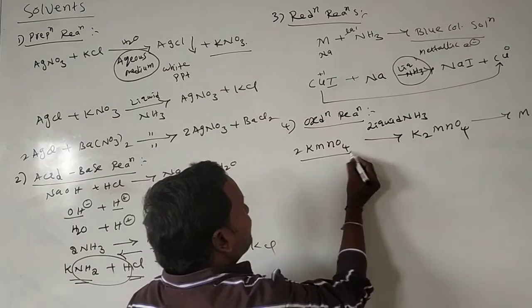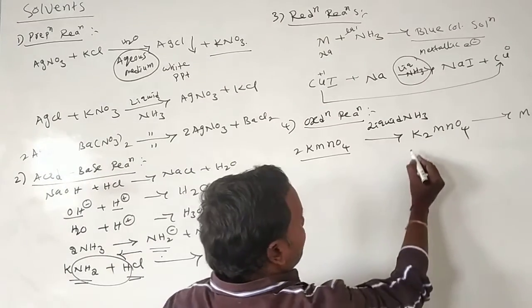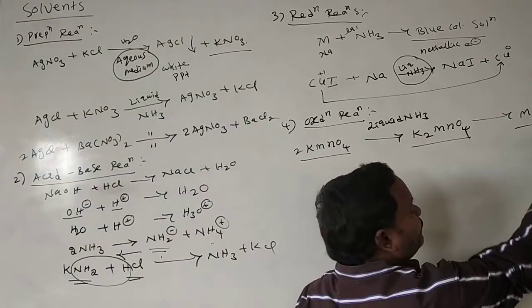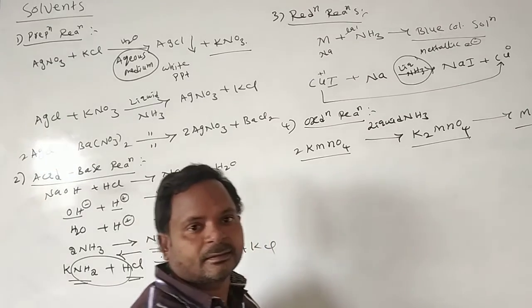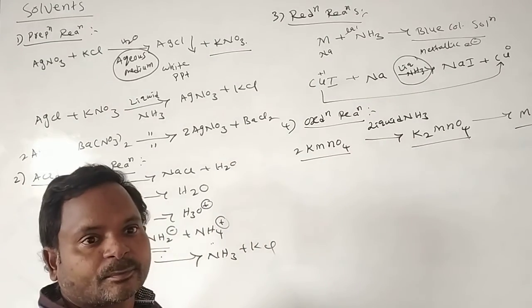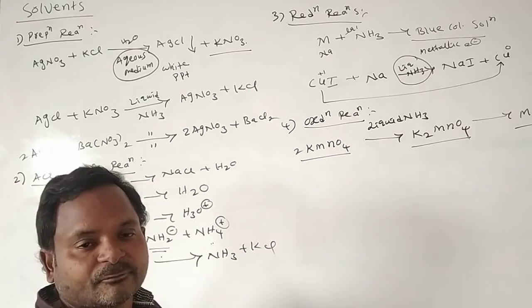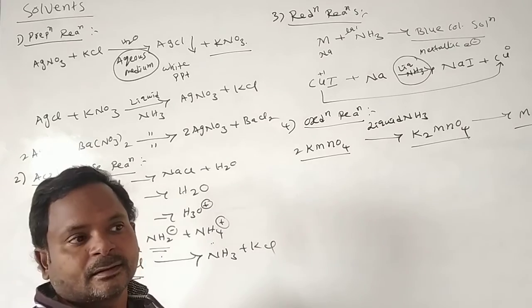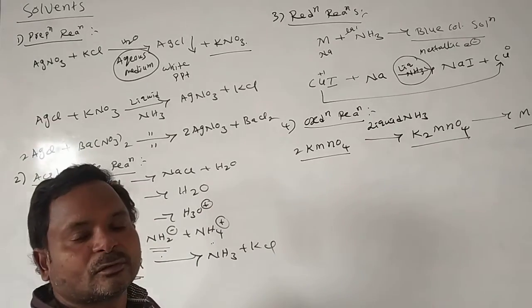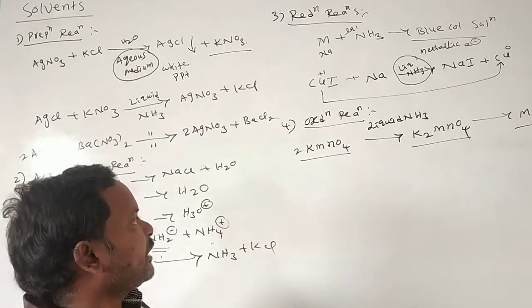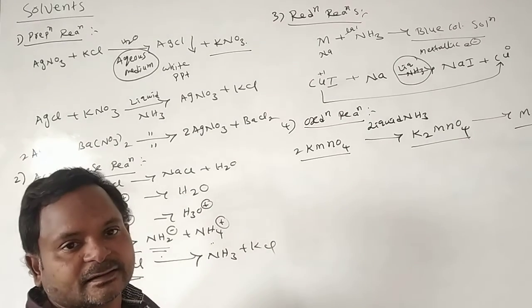This we call potassium permanganate. This we call potassium manganate. This we call manganous oxide. That means, in the presence of liquid ammonia, potassium permanganate converts into potassium manganate, and potassium manganate converts into manganous oxide. This is one important oxidation reaction.